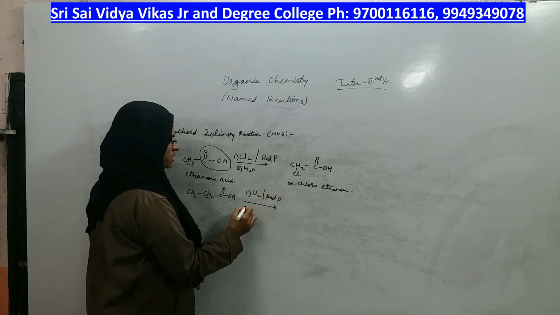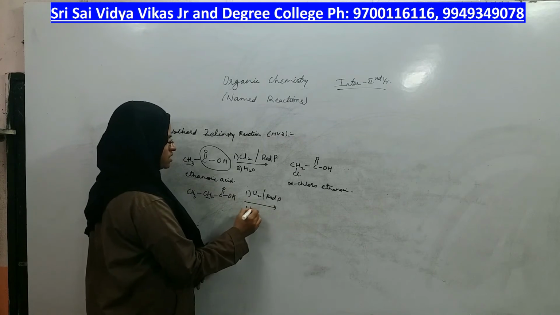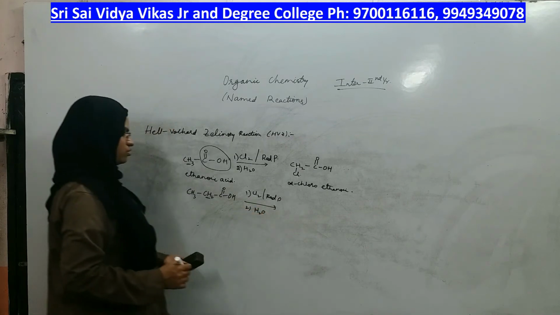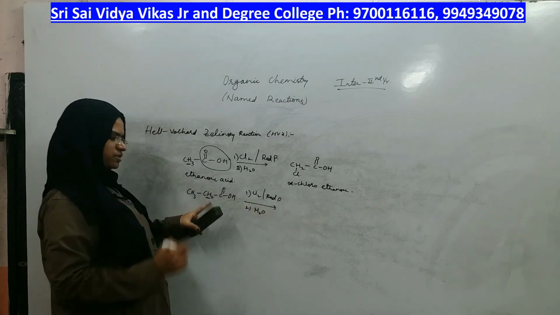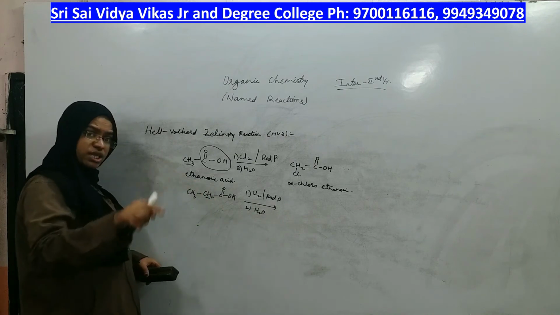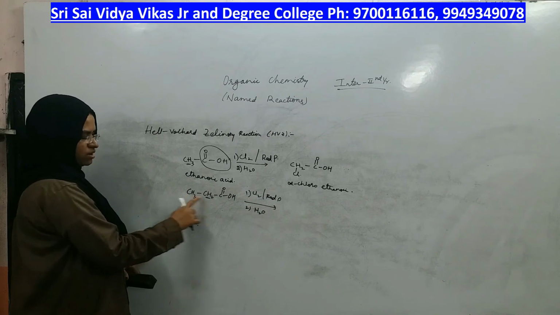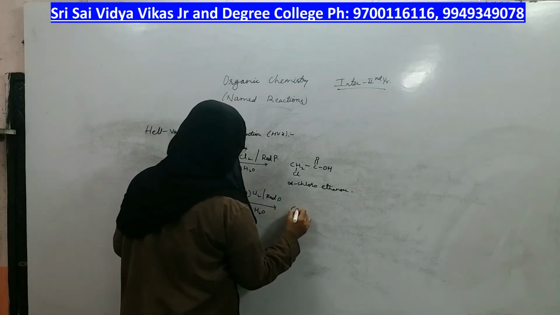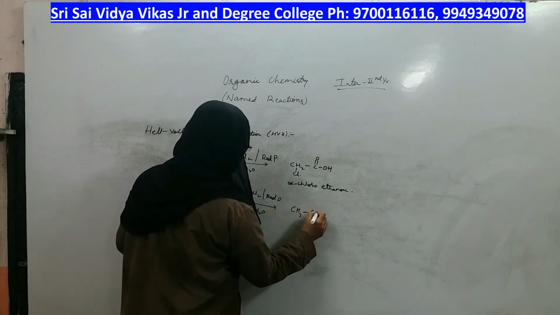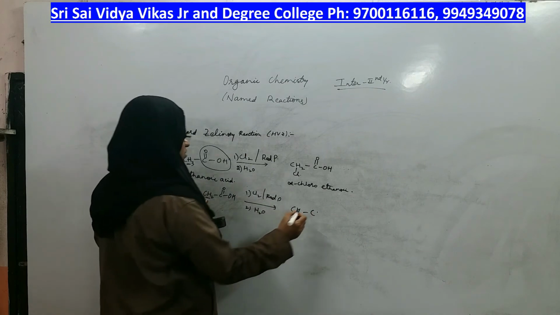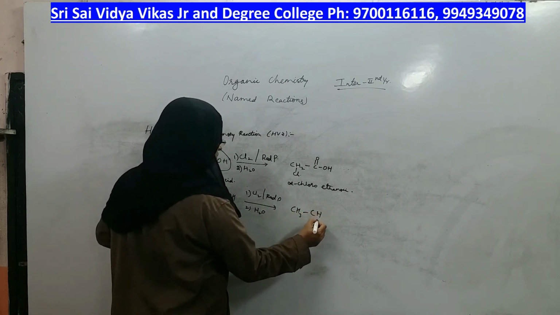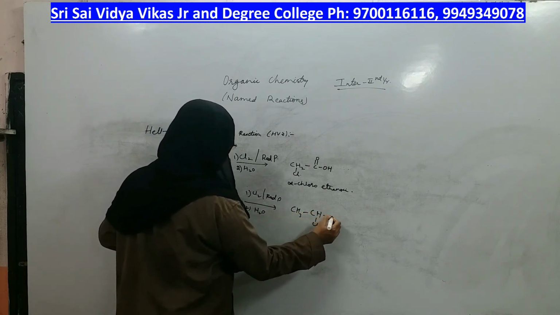Okay, first reagent is chlorine with red phosphorus. Second is water, to give you what? Where is the alpha hydrogen? At the second carbon. On that carbon only you should attach chlorine, not on the last carbon. Where the alpha hydrogen is, there only you keep chlorine by removing 1 alpha hydrogen. There were a total of 2. I will remove 1. So I will be left with 1 more.